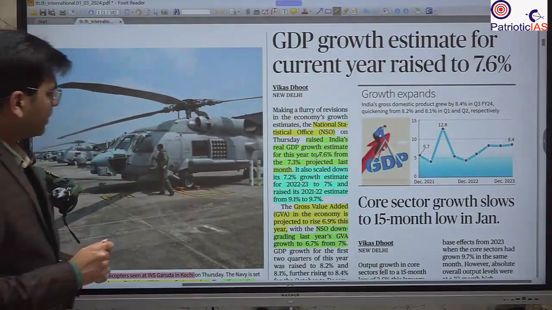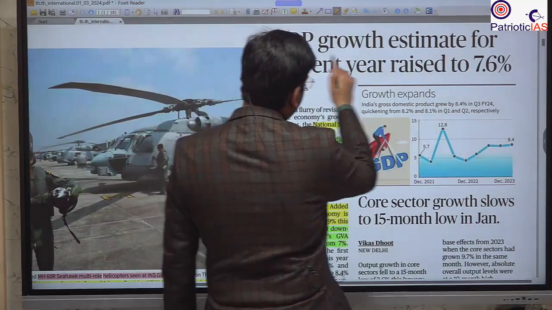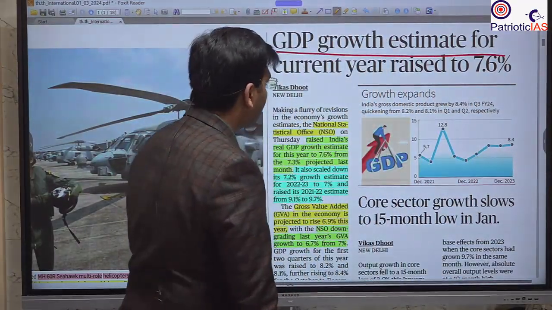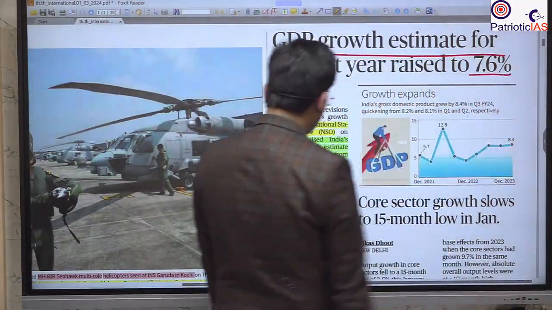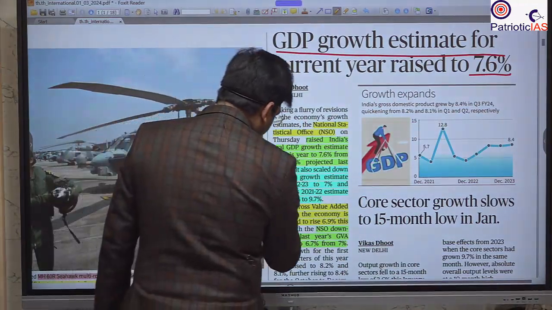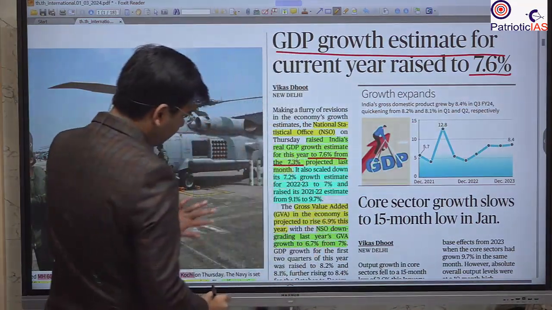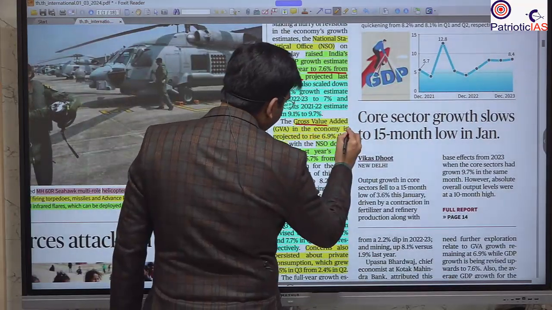Next important news is with respect to the revised estimate for GDP growth. Now the government has revised it to 7.6%. Previously it was 7.3%. So here there has been a change in the GVA as well.